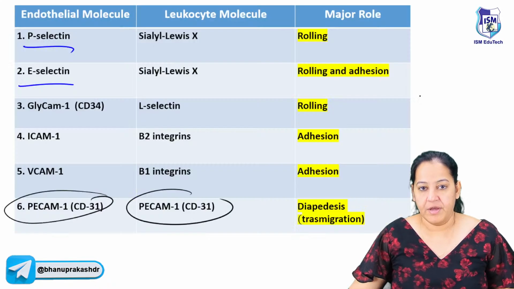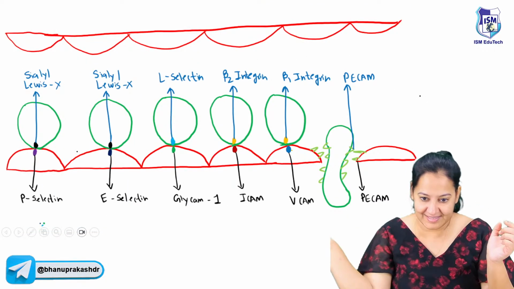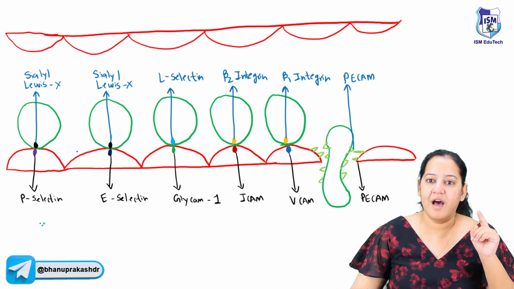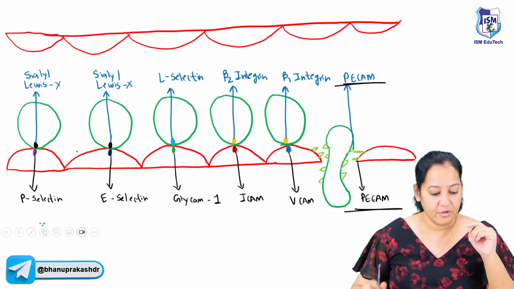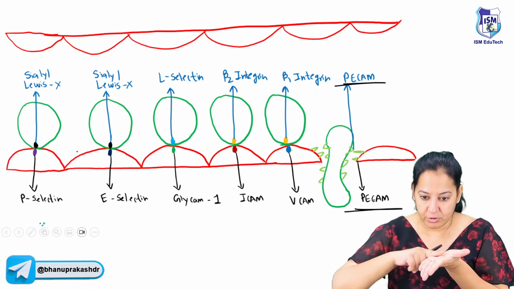Say yes if you got it. You have to learn it anyways. PECAM and PECAM, the same thing is written in front of you. See the 6 pairs in front of you. The last pair is the same on the road and the tire. Now in each pair, you have to learn what is present on the road and what is present on the tire.